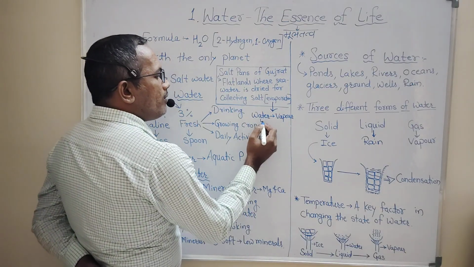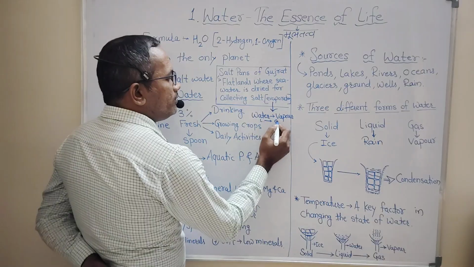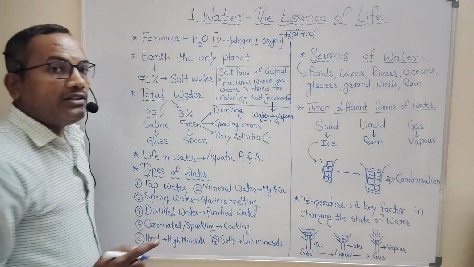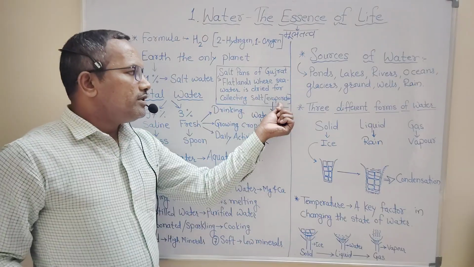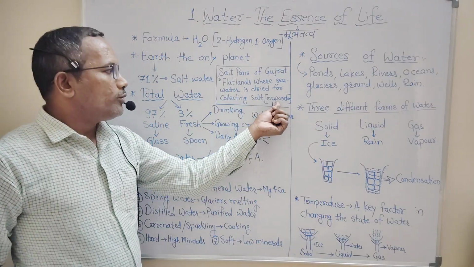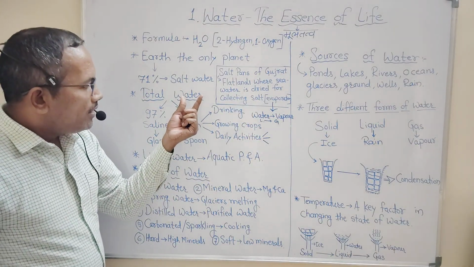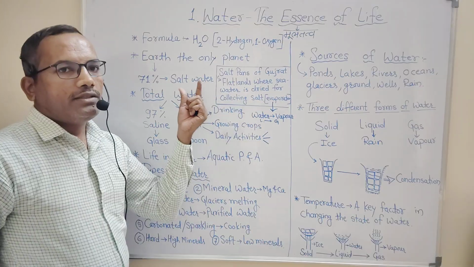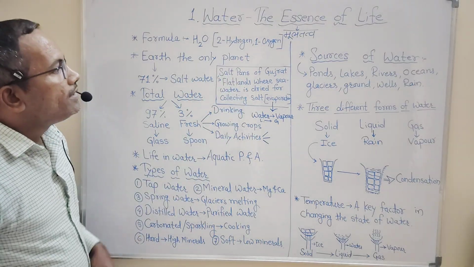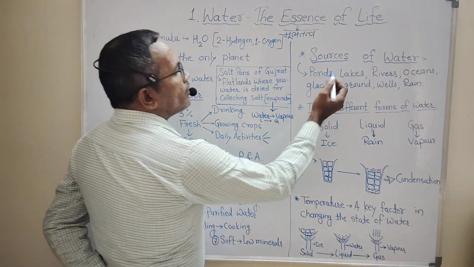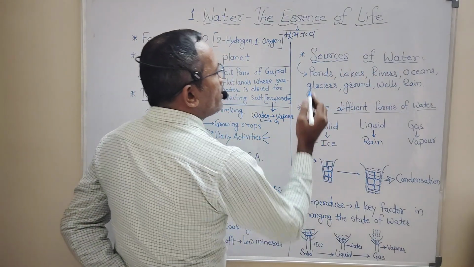Liquid form of water gets converted into gaseous form, and that process is called evaporation. It is a very important key process in the collection of salt, and this is collected in salt pans. So the next point is sources of water.